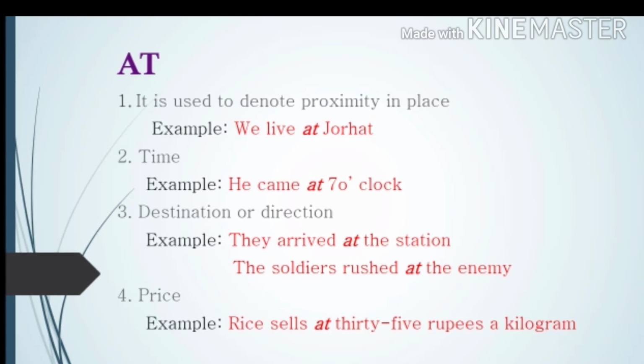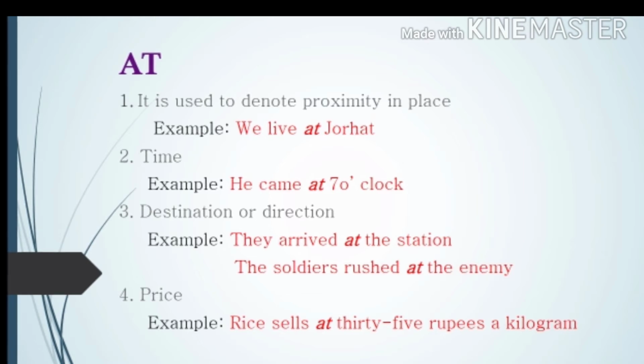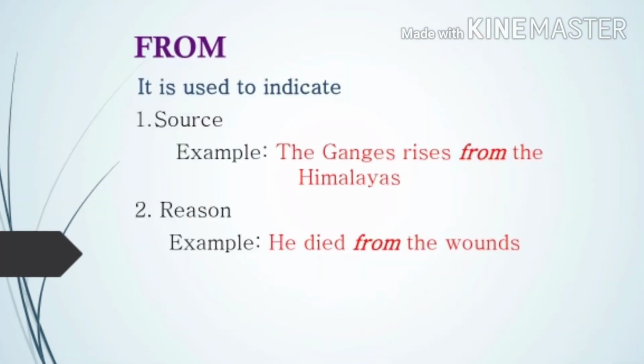Okay. Then price. Rice sells at 35 rupees a kilo. So if you want to tell the price of something, then we use at. Rice sells at 35 rupees a kilo. Okay. From.